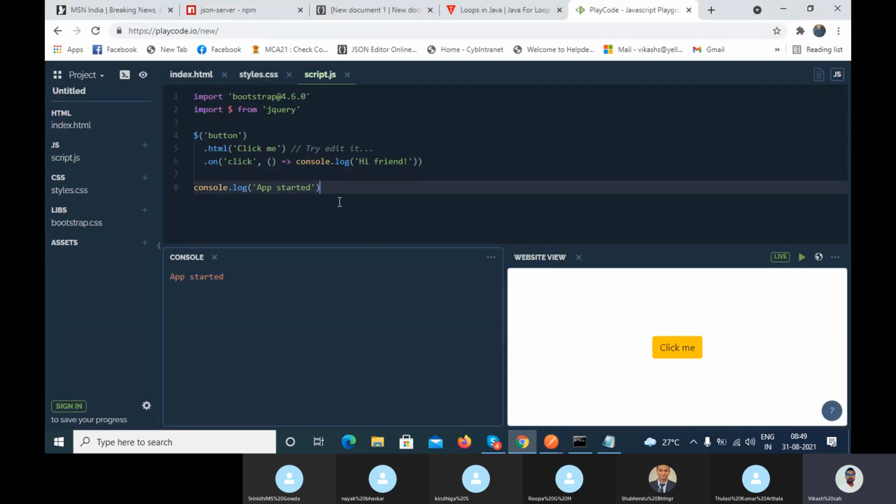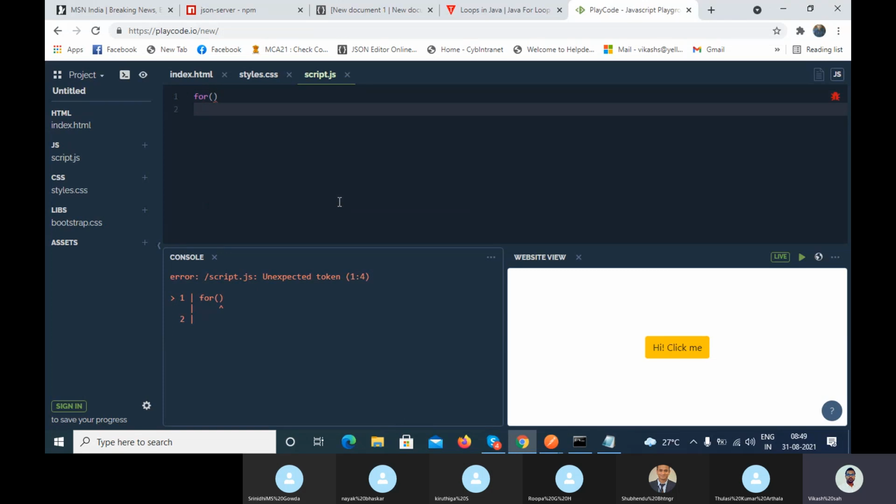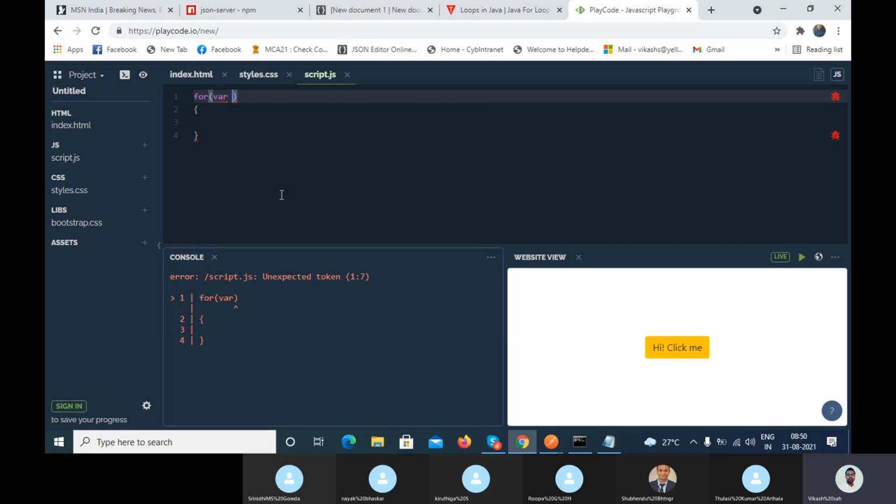Okay, so let's try to understand the for concept. I am writing for and a curly bracket. Now you have to write it here. The first thing is initialization. Let's suppose I am initializing one variable. The variable name is i, and I am assigning one value, that is 0.